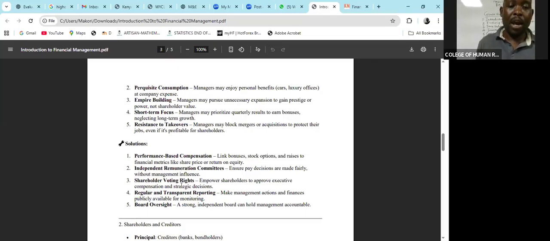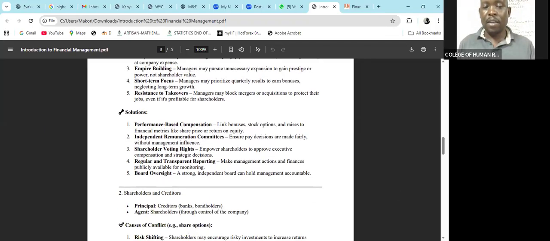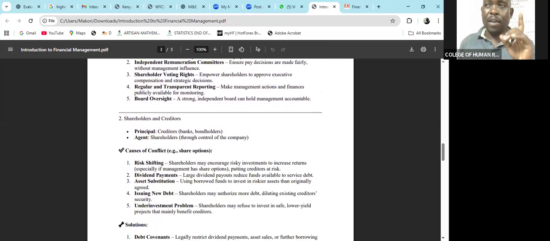And regular and transparent reporting, make sure that the reporting is very transparent, and then the board oversight. We should have a strong independent board that can hold the management accountable for every decision that they make. That is one of the conflict areas, the shareholders and the managers.